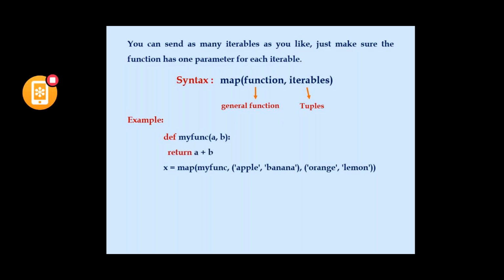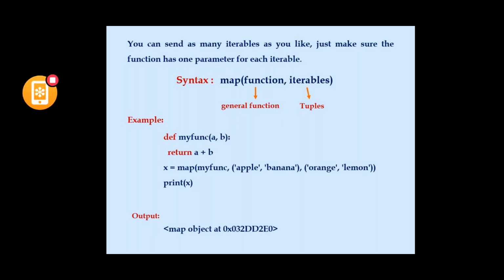In my function we are concatenating, because apple and orange are strings, with the operator plus. Our task is to concatenate each item in both the tuples, that is apple, orange together as one item, banana and lemon together as one item. So the return value will be printed like this.